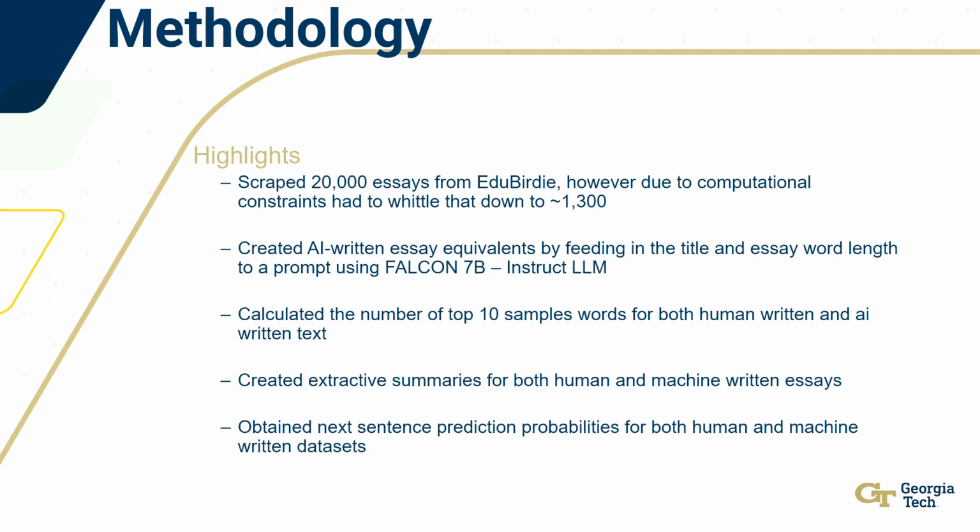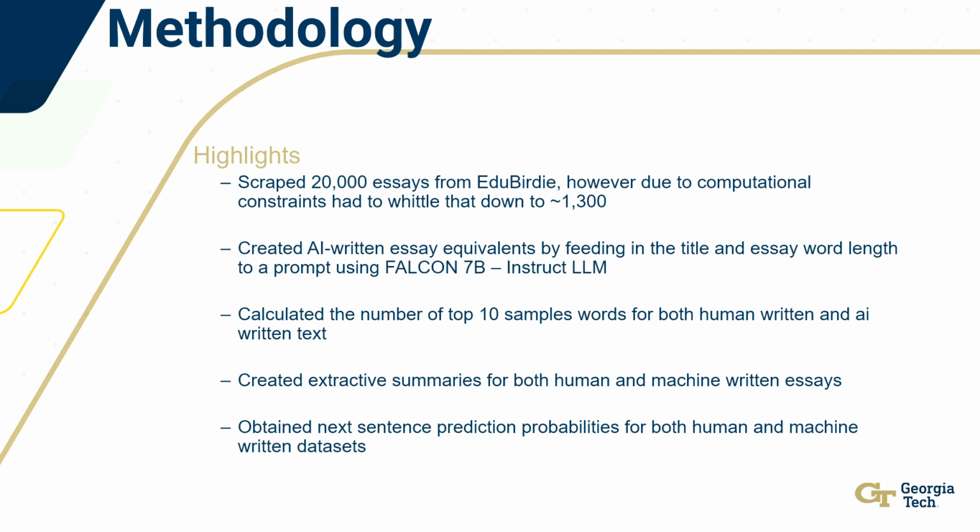I then calculated the number of top 10 sampled words for both human-written and AI-written text. To do this, I would start with the 30th word onward to create some context behind the meaning of the words. And then every fifth word, I would pass the preceding sequence into a large language model, have it output the next word, and then compare that to the actual word.